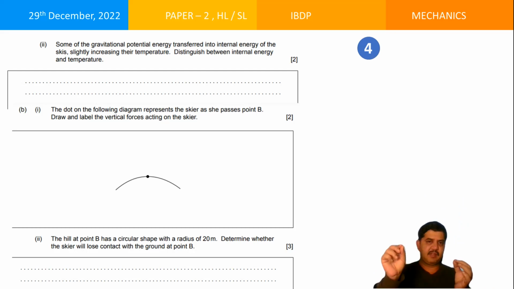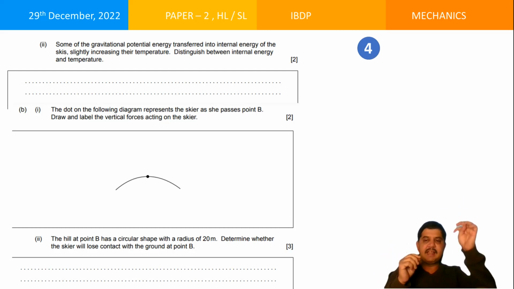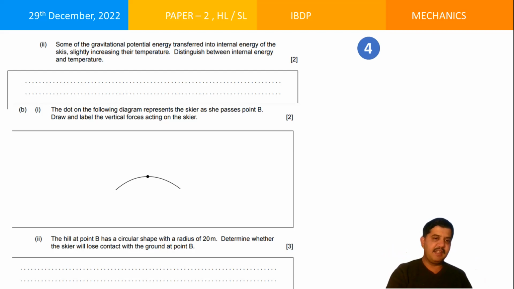When it is moving in a circular path, the centripetal acceleration acts downwards towards the center of the circle. So therefore, this mv squared by r acts like this. I have told you one of these forces, not all. You need to find out what other forces are acting and when it will lose contact. When I say it loses contact, the value of N should be 0. This you already know, and I already told you in the classroom also. Like, when will the value of N be 0? Think about it and answer it appropriately.